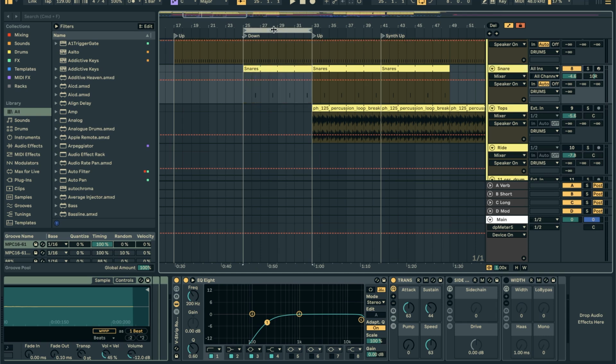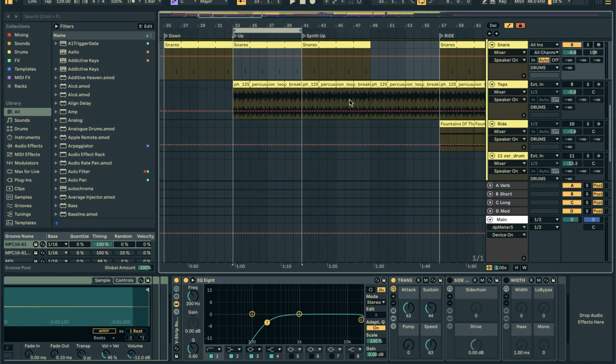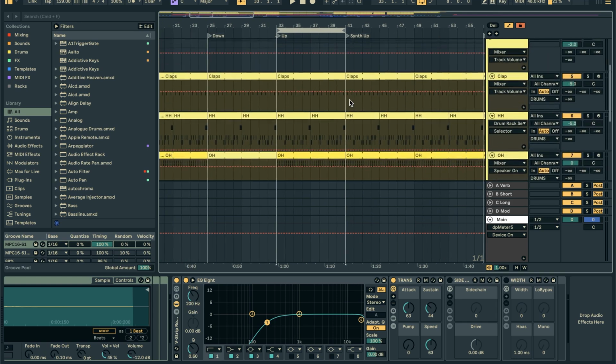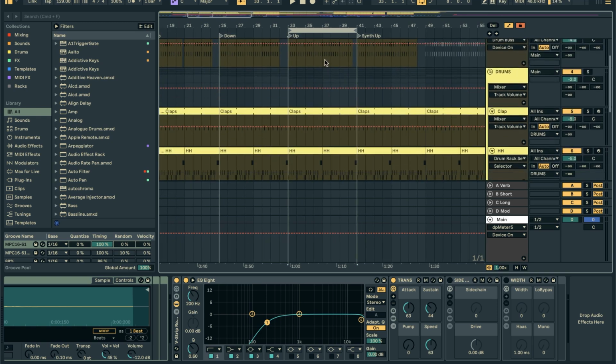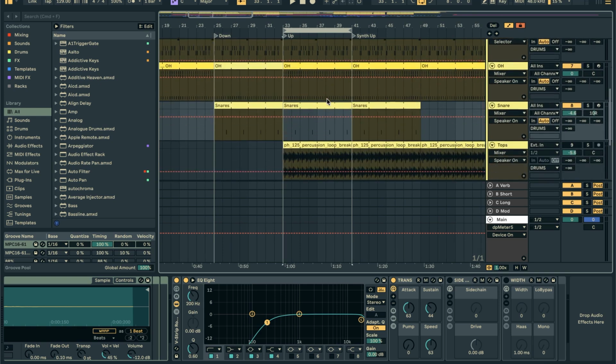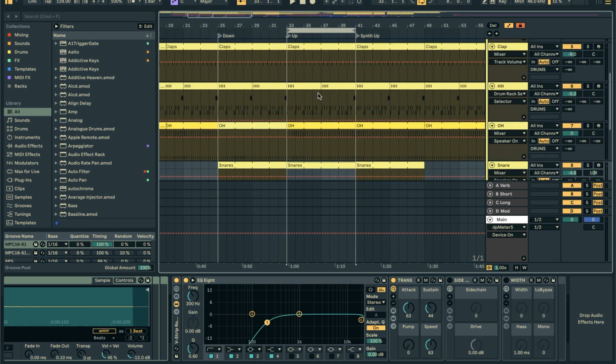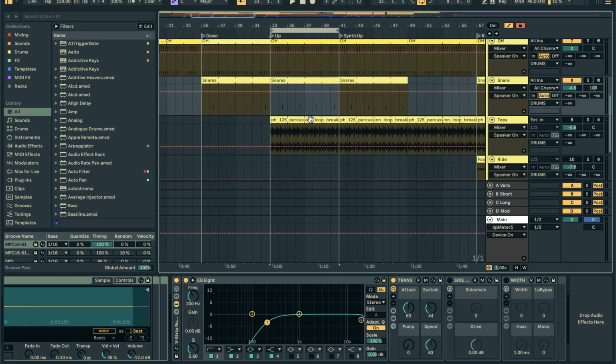Then the next thing gets added in is a series of drum breaks. This is something I like to do in these tunes: start off with the core sounds. So get your kick down in MIDI like this. Get your claps, hats, open hats, snares. That's your core sounds, really driving the drum sound. Then you can start layering in drum breaks and different percussive breaks in a subtle way to add some extra grit and character to the song.